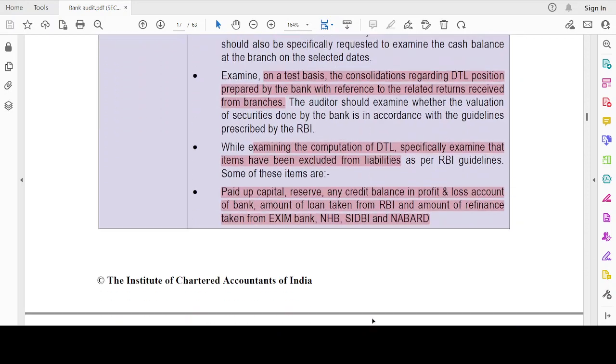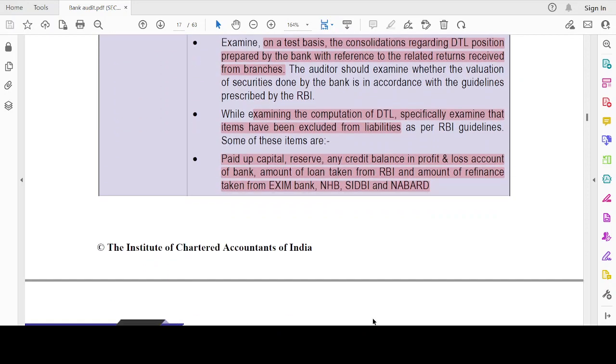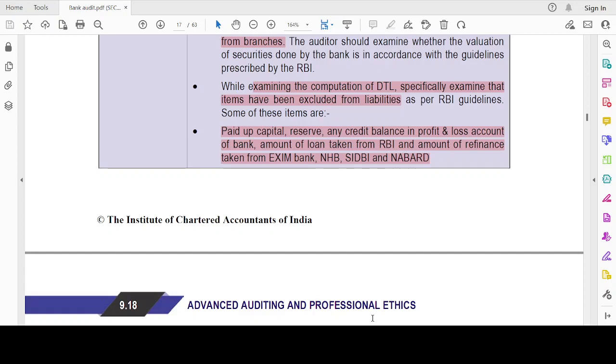Demand and time liabilities, and examine the computation. When examining the computation, I have to check these areas. These items have to be excluded from liabilities, like capital and reserves, because this is generally right. And those were taken from the RBI, Exim Bank. Those governmental authorities have to be excluded.